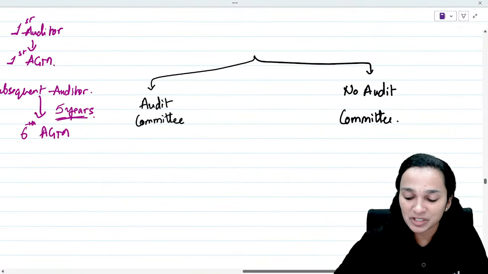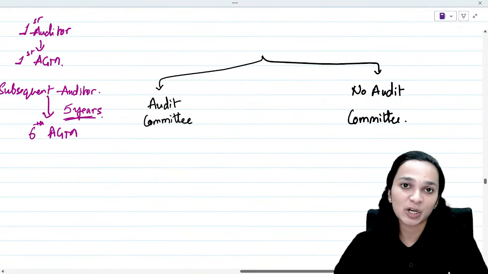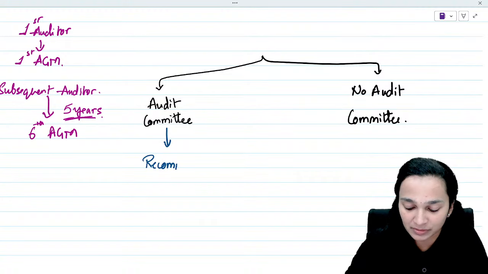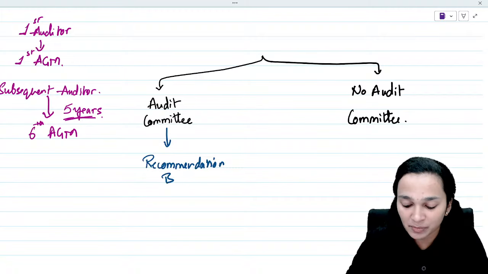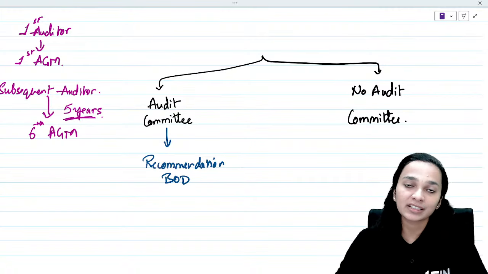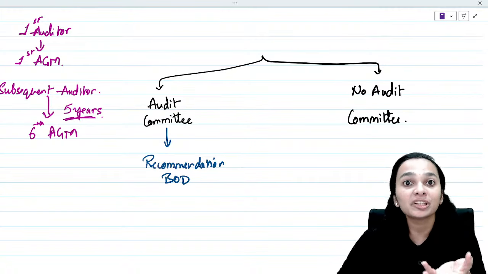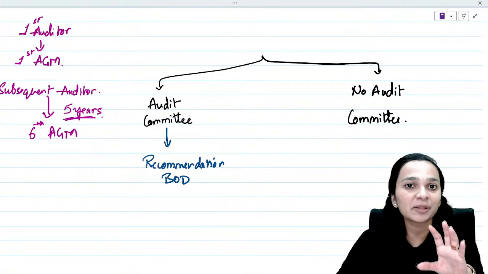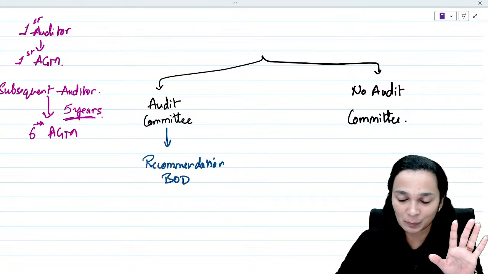So, talking about where a company is required to constitute an audit committee, it is the audit committee who gives recommendations to the board about who can be appointed as an auditor. Basically, the audit committee will give a few names to the board of directors stating that these are the people who can be appointed as auditor of the company.